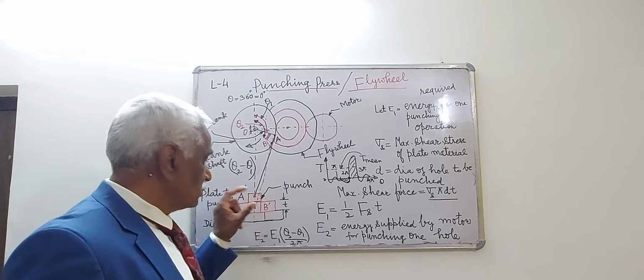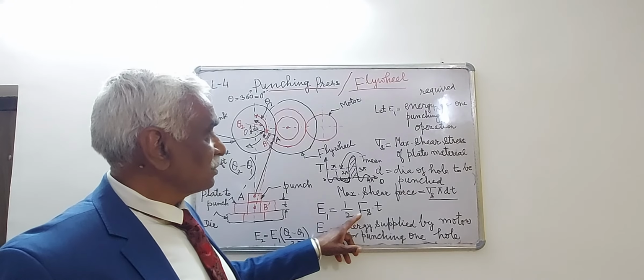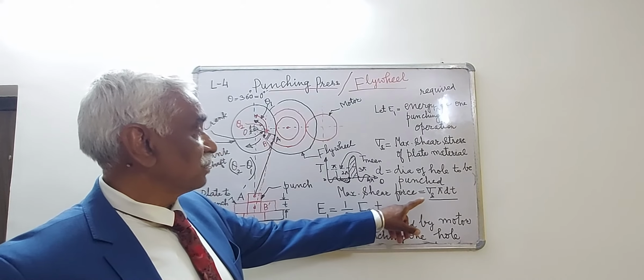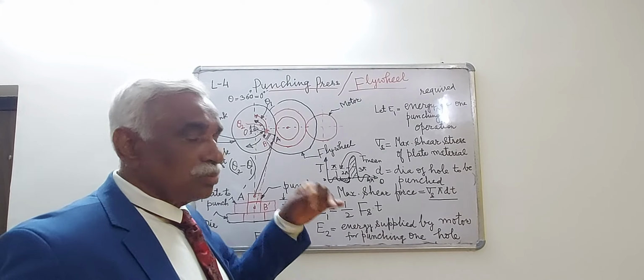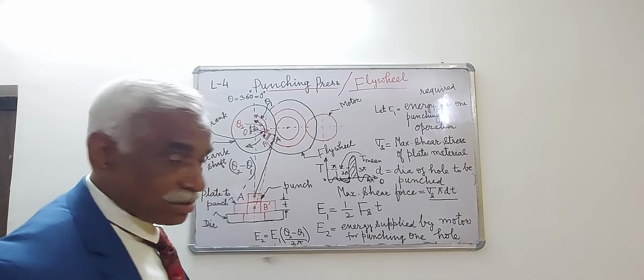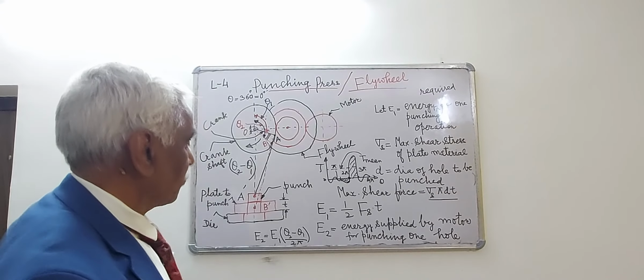T is the thickness of the plate. Fs is the shear force, into T thickness. So 1 by 2 Fs into T will be the average energy required to punch a hole.